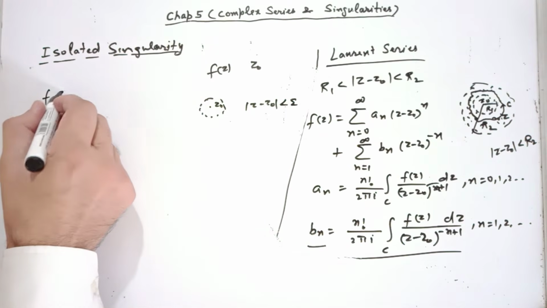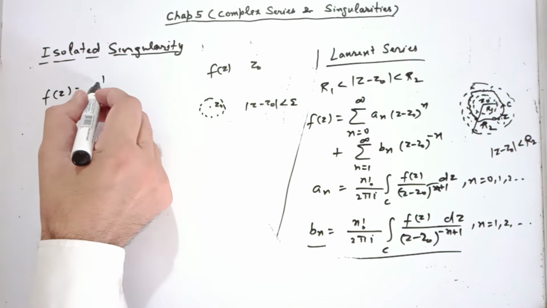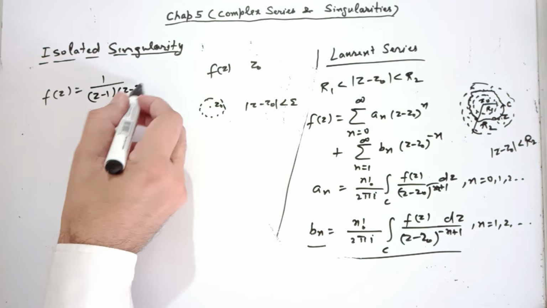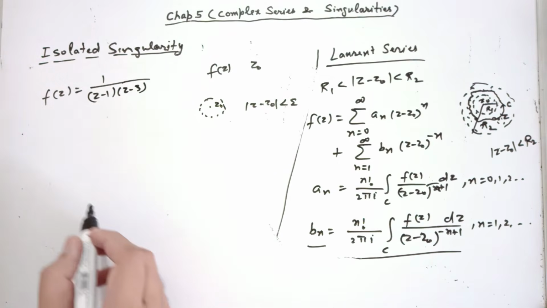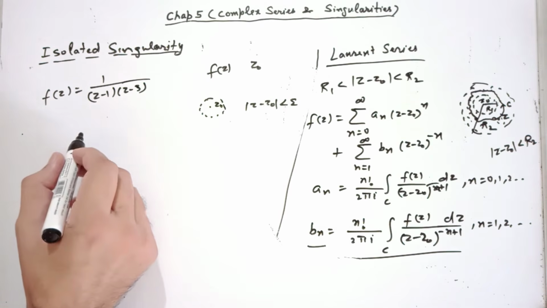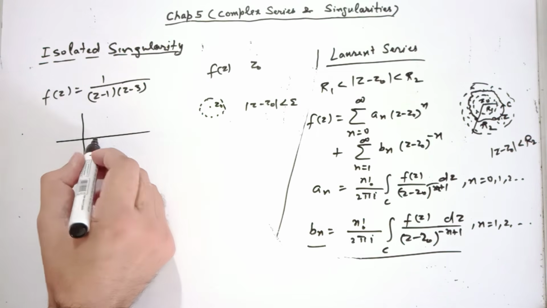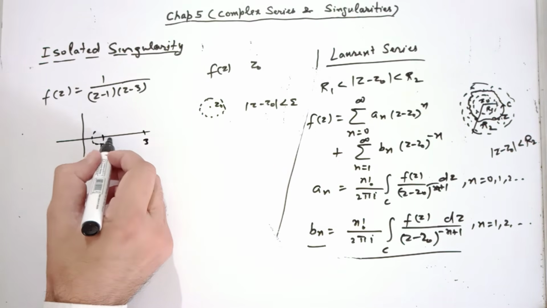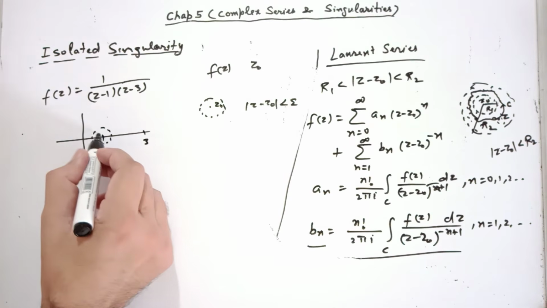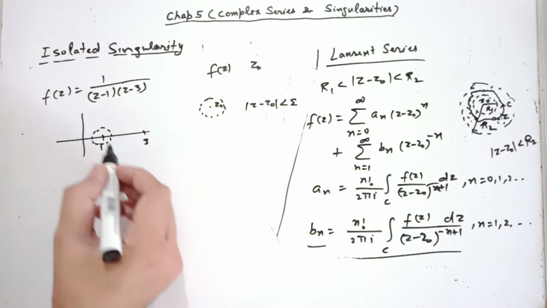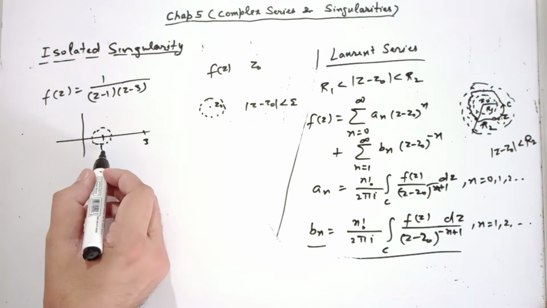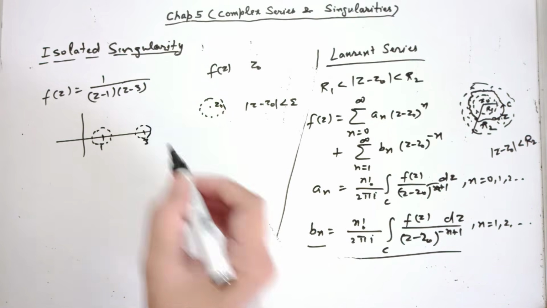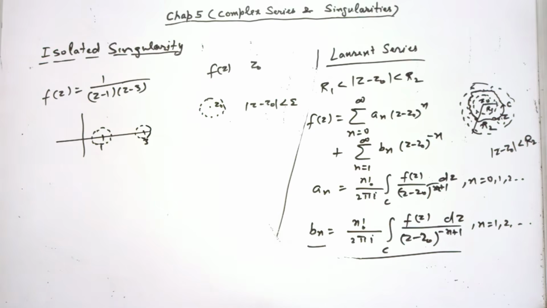For example, if I write f(z) equal to 1 over (z minus 1) into (z minus 3), it has two singularities, 1 and 3. Both are isolated. Why? Because 1 is here, 3 is here. So you can construct a neighborhood of this point 1 where f(z) has no other singularity than 1. Likewise, a neighborhood can be constructed around 3. So these are isolated singularities.